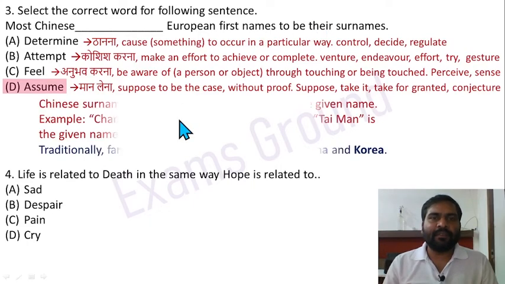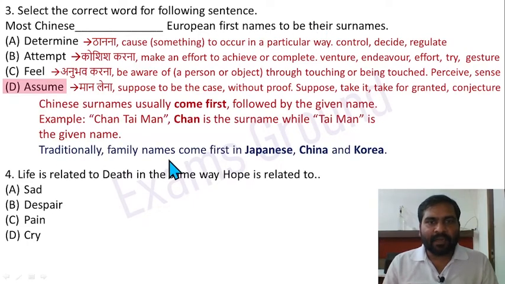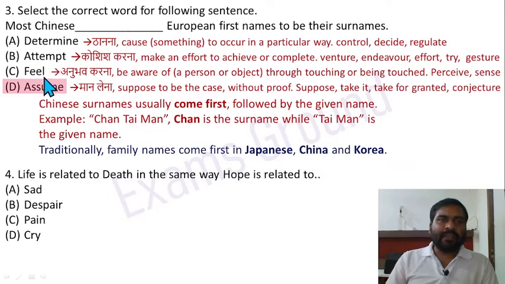So there is a reason. Traditionally, family names or surnames come first in Japan, China and Korea. Chinese surnames usually come first, followed by the given names. Example, Chan Tai Man. Chan is the surname. The first name is their surname or family name and the remaining is their name. Okay, that's why most Chinese assume European first names to be their surnames.